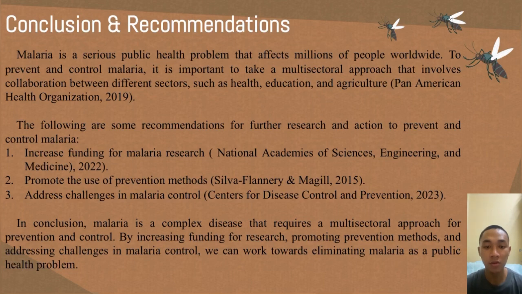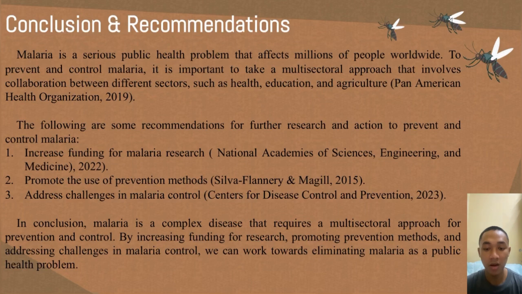Malaria is a serious health problem that affects millions of people worldwide. To prevent and control malaria, it is important to take a multi-sectoral approach that involves collaboration between different sectors such as health, education, and agriculture. The following are some recommendations for further research and action to prevent and control malaria. First, increase funding for malaria research. Second, promote the use of prevention methods. Third, address challenges in malaria control.